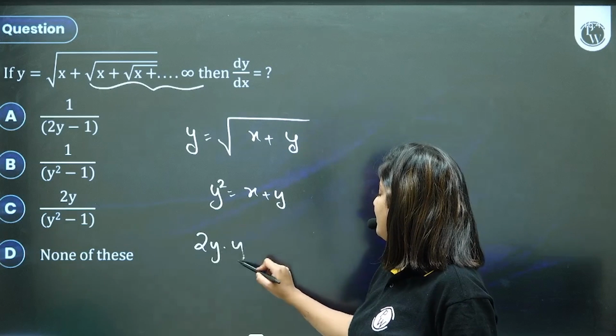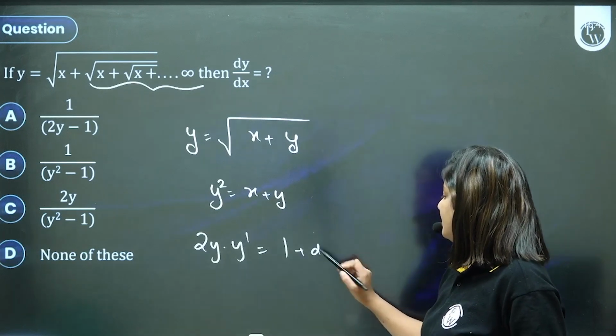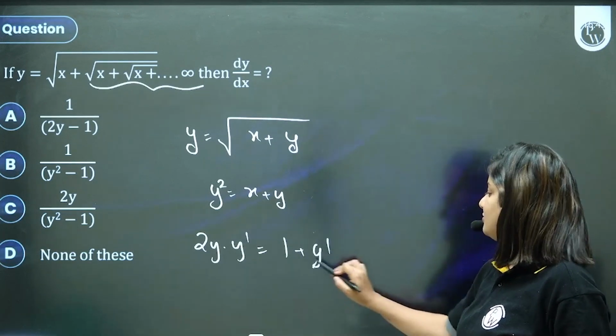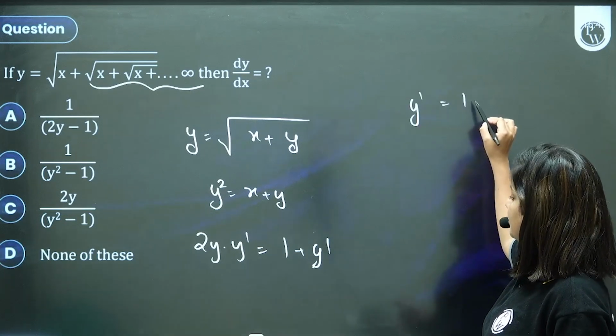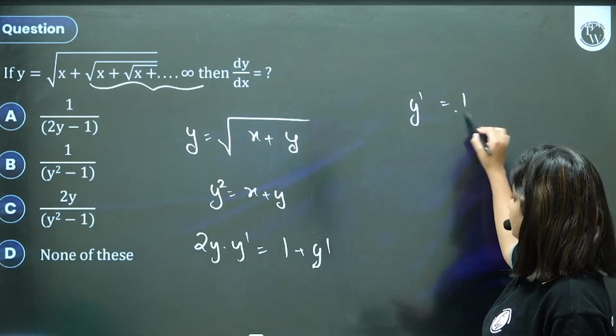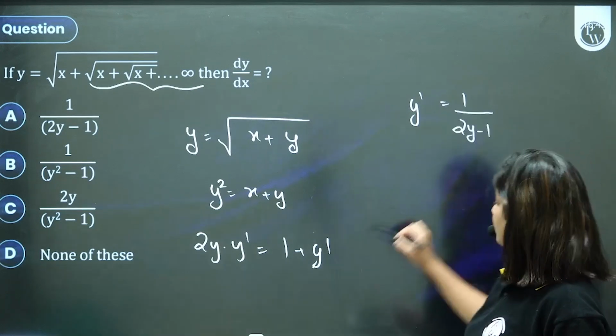2y dy by dx is equal to 1 plus dy by dx. Y dash मत लिखना बच्चों, preferably. Collect all the dy by dx terms and you have your answer. Option A and B.